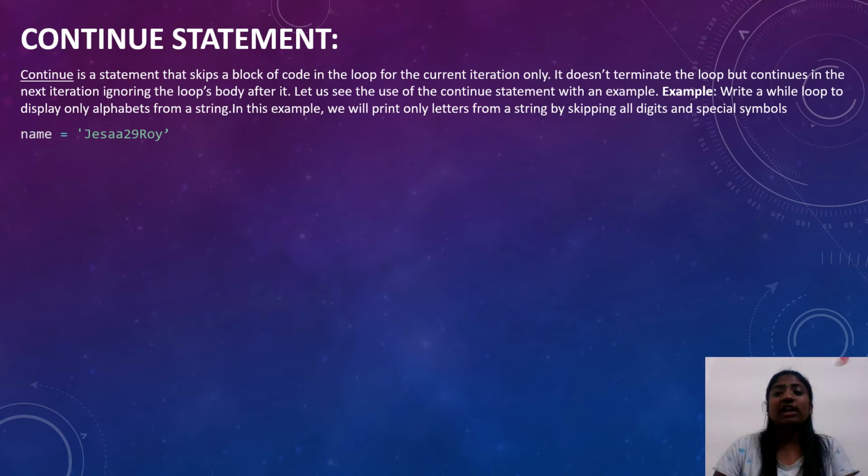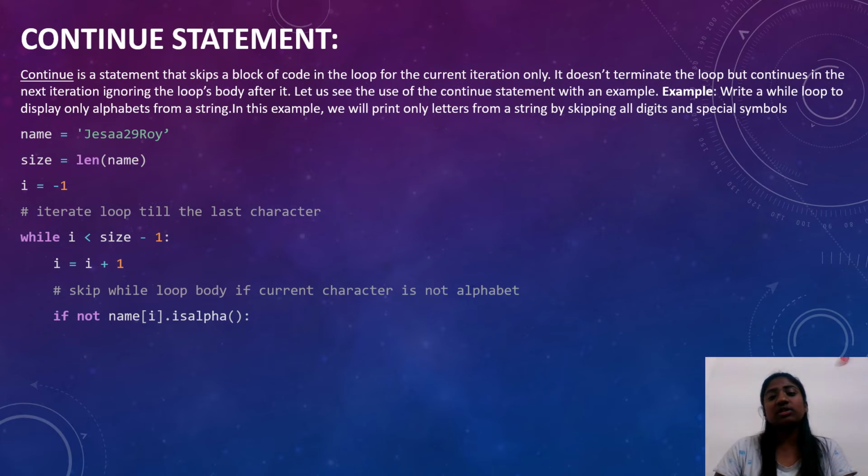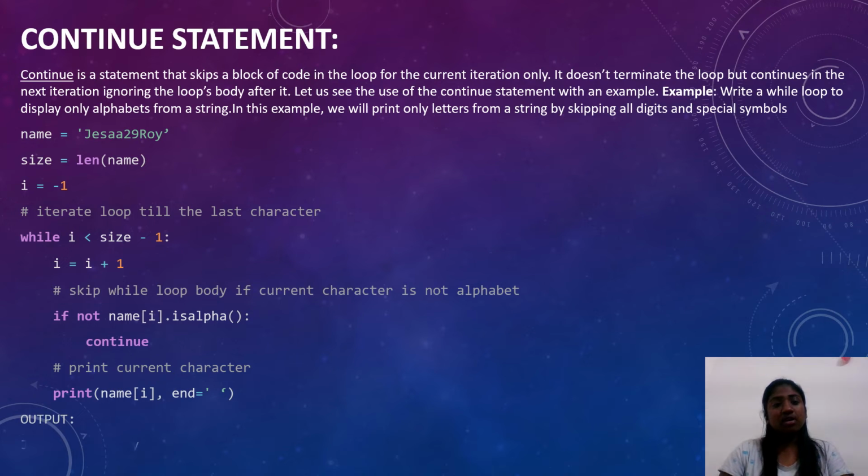Example. Write a while loop to display only alphabets from a string. In this example, we'll print only letters from a string by skipping all digits and special symbols. Here is the code and here is the required output for the continue statement.